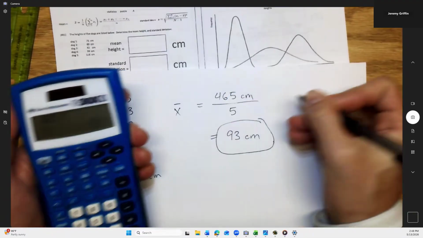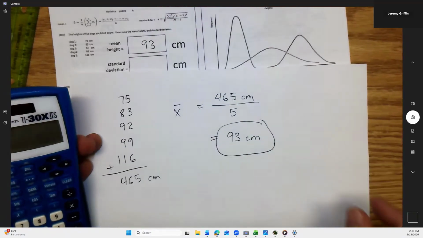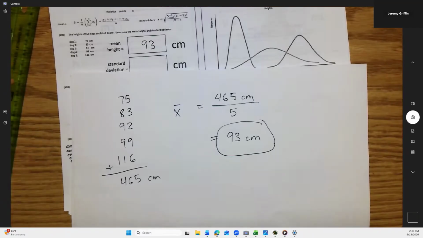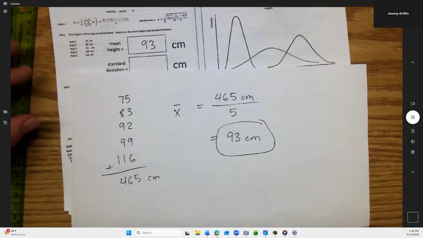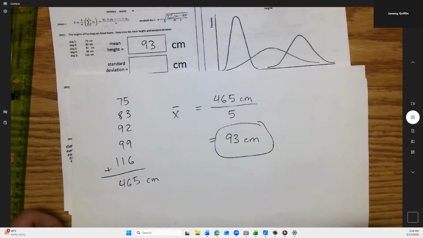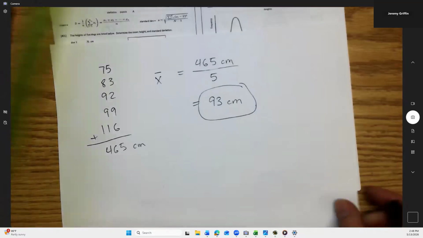Okay. And I have my mean height. Now, if I were to assume that these 5 dogs are somehow representative of the larger sample. Oh yeah, okay. If you want to make some inference about a wider population, ideally you'd have lots more dogs than 5. You'd probably want a few hundred, but that aside, it's good data. Okay. Now, what about the standard deviation?